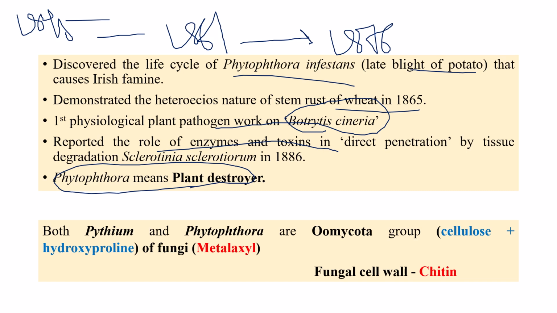And he named the pathogen Phytophthora. Phyto means plant, phthora means destroyer. The name Phytophthora is also given by him only because of the destructive nature of the pathogen.